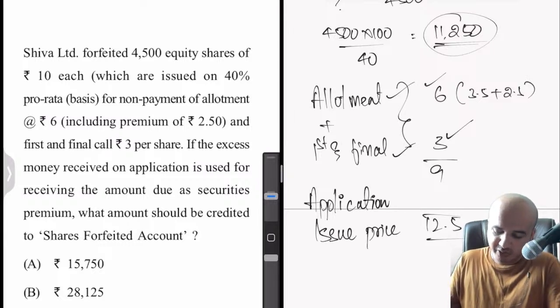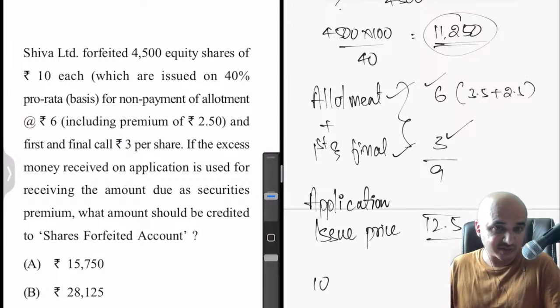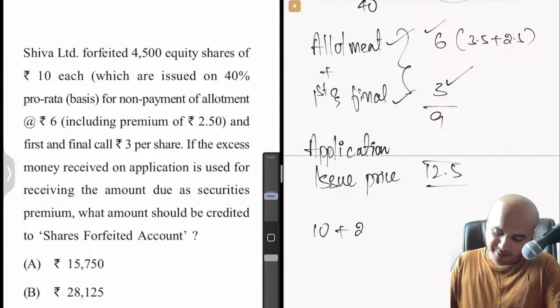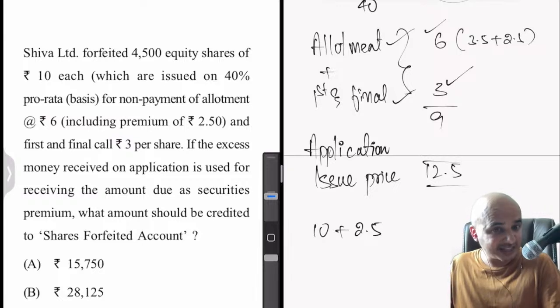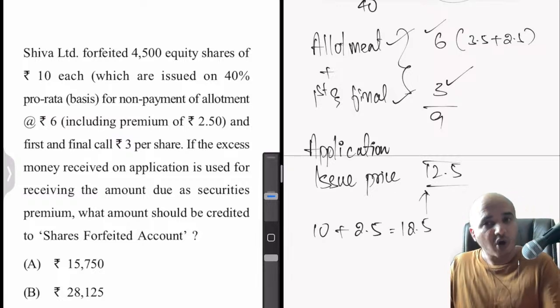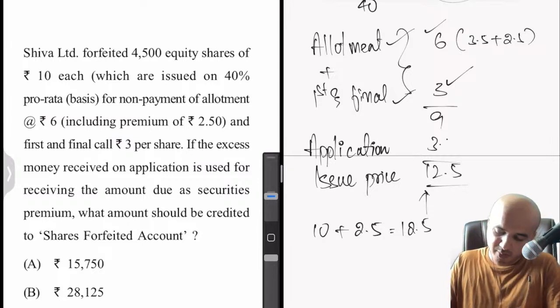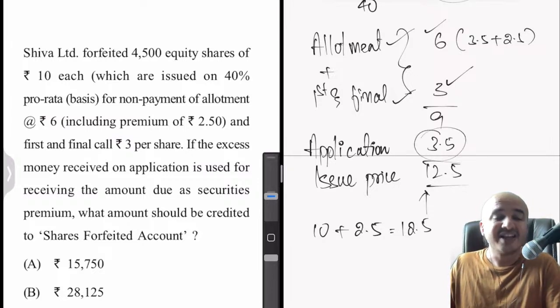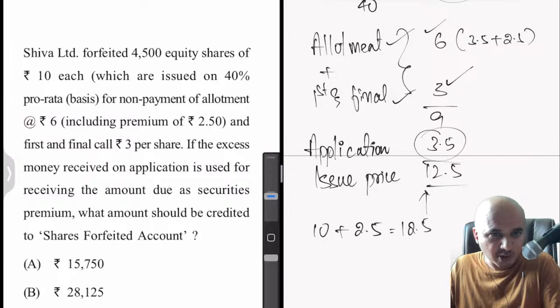How do we know it is 12.5? 10 rupees is the face value. On top of that, there is a premium of 2.5 mentioned in the problem. So therefore 12.5 is the issue price. So how much is left now? The amount which is left is only 3.5, which is nothing but the application money. This is not mentioned directly in the problem, but they have indirectly mentioned it.